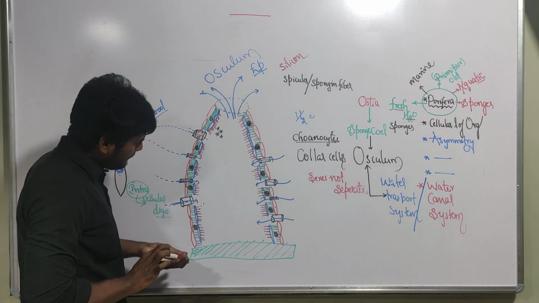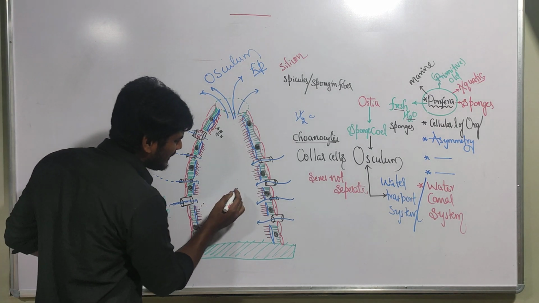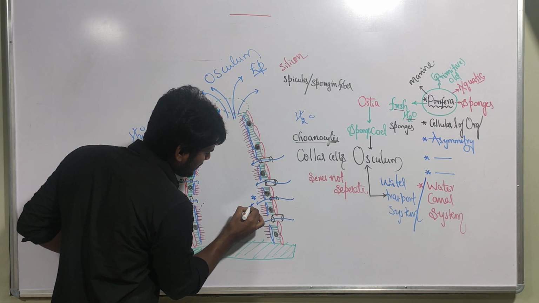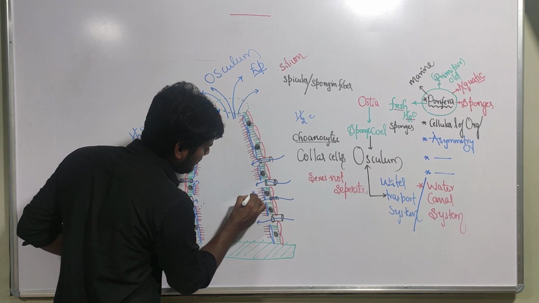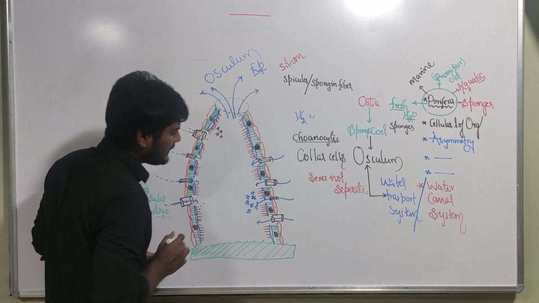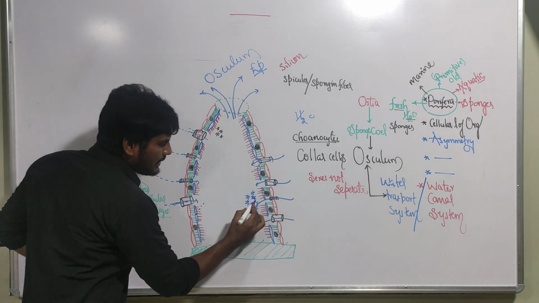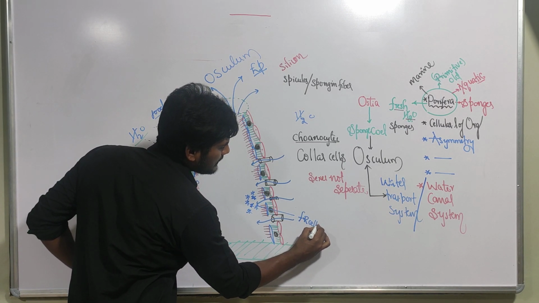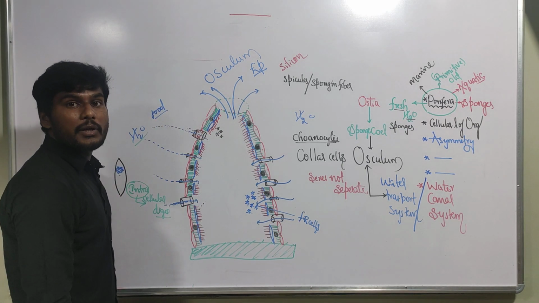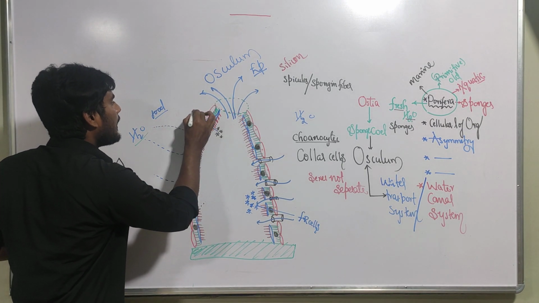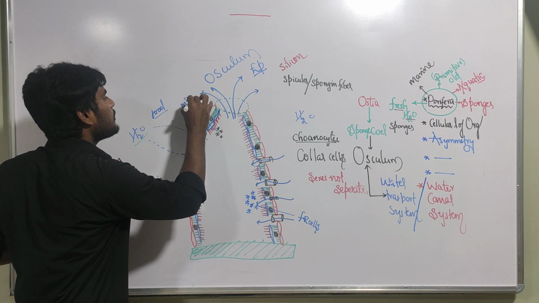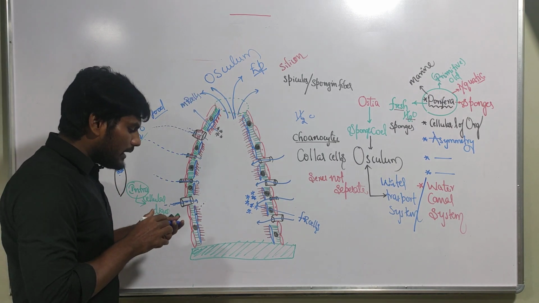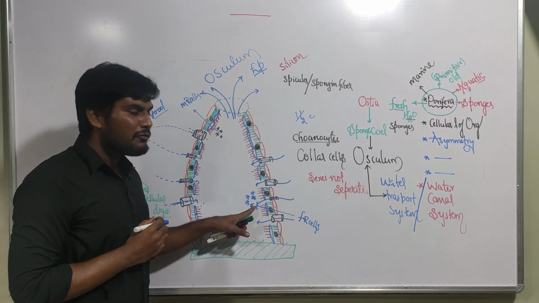And somewhere here there are other cells, because the body is completely made up of cells. These cells are female reproductive cells, and these are male reproductive cells: a male reproductive part and a female reproductive part.